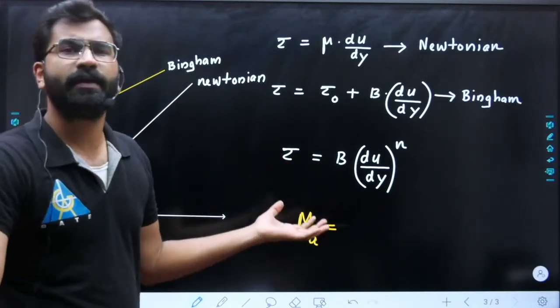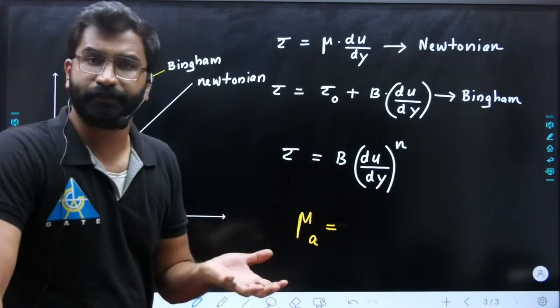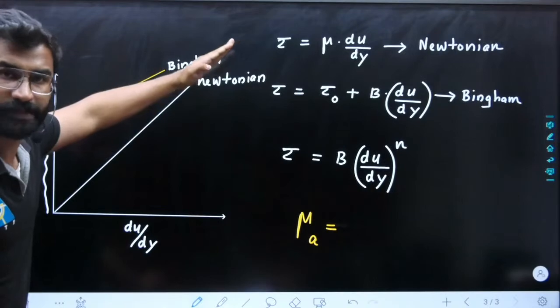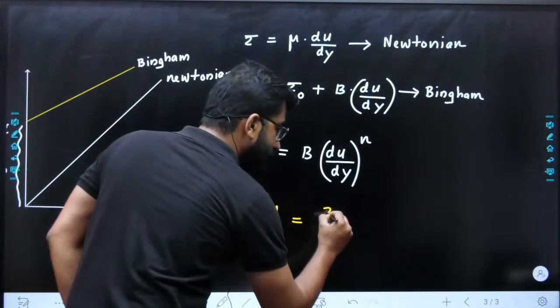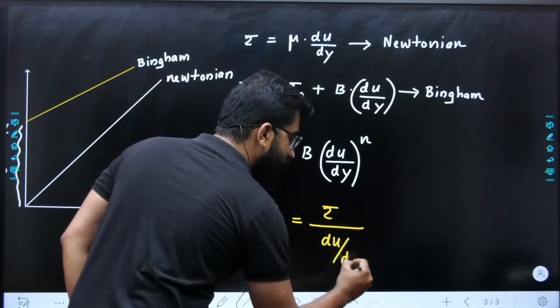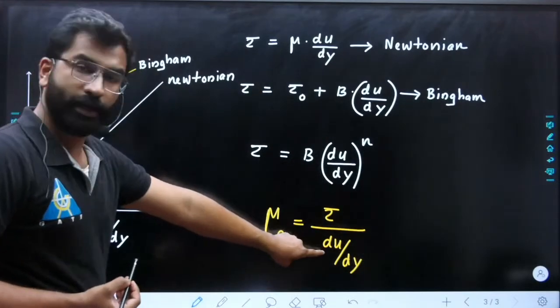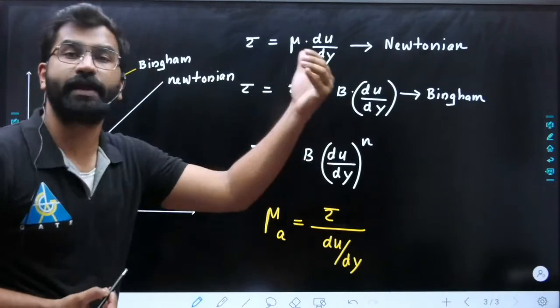बाकी केस में क्या है? Viscosity सेम ही है ना? So उसको apparent viscosity बोलने का कोई जरूरत ही नहीं है, क्योंकि यहाँ पे आप देख सकते हैं viscosity completely constant है, slope is same. But for dilatant and pseudoplastic, this tau divided by du by dy value is different at different points. When we change the value of tau, du by dy is changing. So when we change these two, the value we are getting is different at different points.